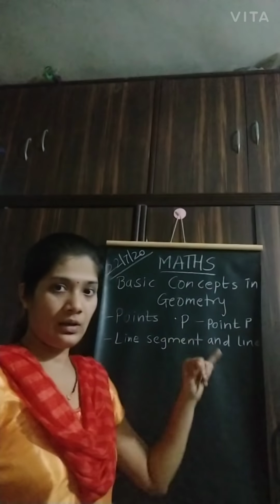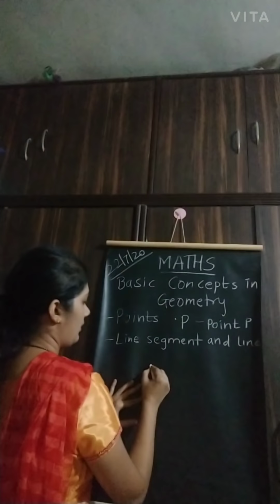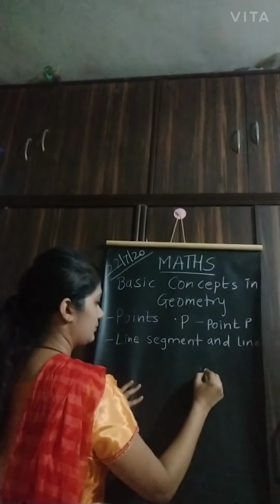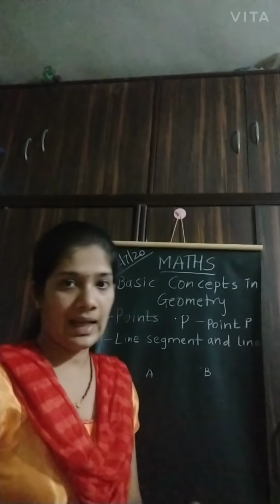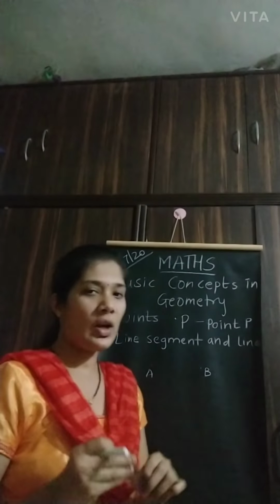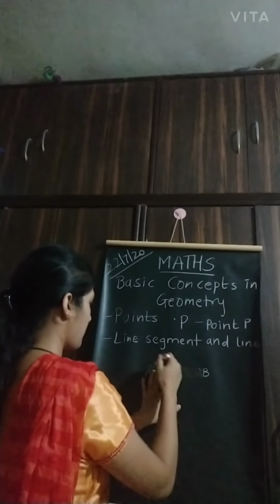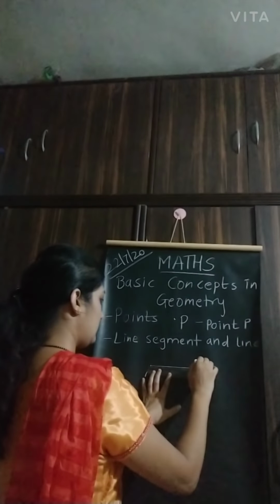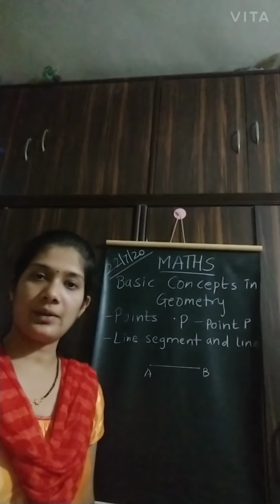If I take two dots on the blackboard, A and B, with the help of a scale, if I join these two dots to each other, see like this, there is a formation of one figure.